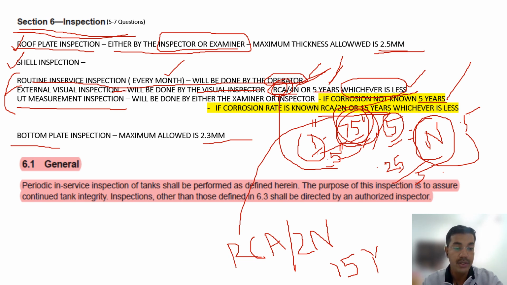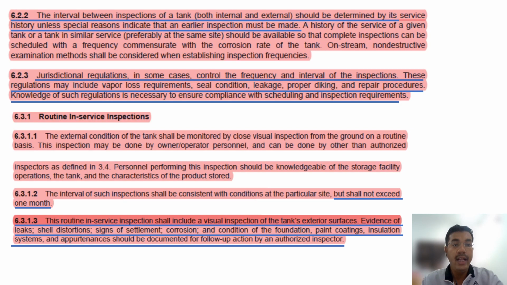So the interval between the inspection of a tank, both internal and external, there are two parts, as I told: internal and external. External inspection we are reading now. Internal, there is the 10, 20, 30 rule. I will tell you in the next slides. Here you will get 1 or 2 questions. So what is it saying: the interval between inspections of a tank shall be determined by its service history unless special reasons indicate that an earlier inspection must be made.